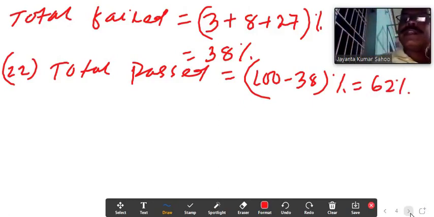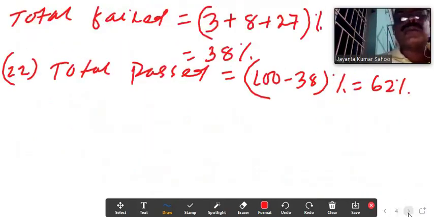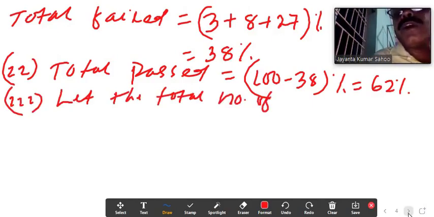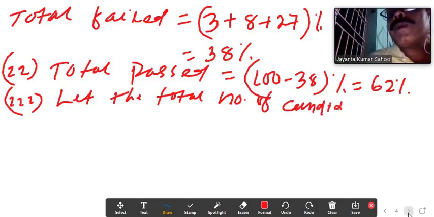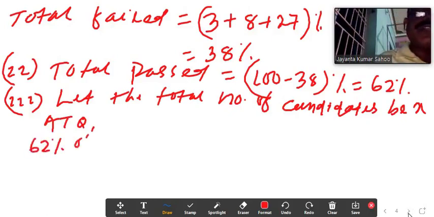Then the question is asked: the total number of candidates, if 248 passed in both. Let the total number of candidates be X. According to the question, 62% passed, so 62% of X equal to 248.